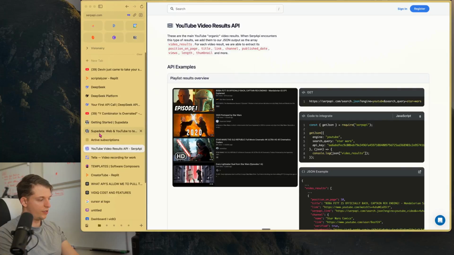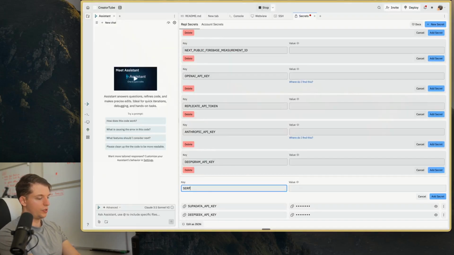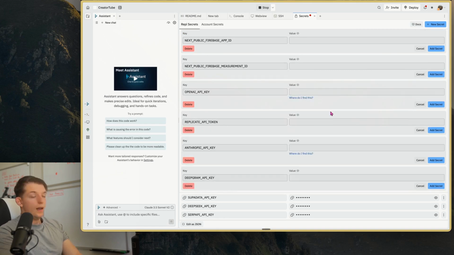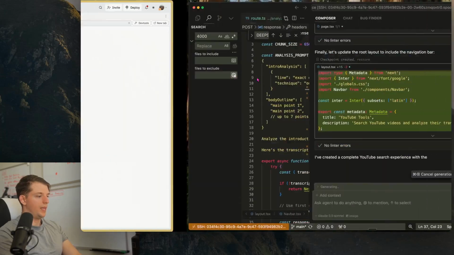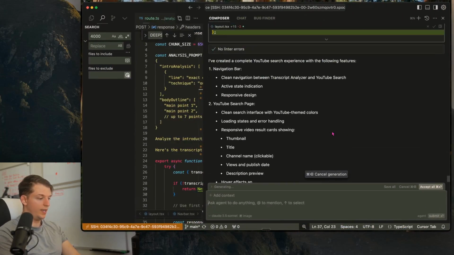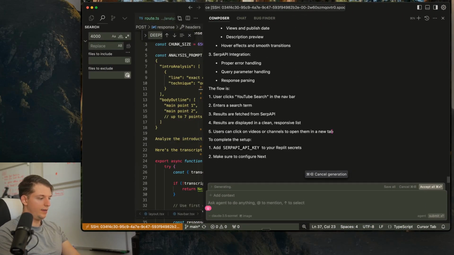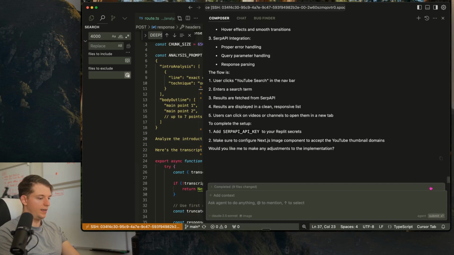And again, this is the third API token we need to add. SERP API underscore API key. I know it sounds redundant, but SerpAPI is the name of the service. I think that's what it is in their documentation. Now I'm going to paste it in right here. And once again, after you've pasted that in, make sure that you stop your project, rerun it, and we can come back here. It's still working. And there we go. Let's go ahead and hit accept all.